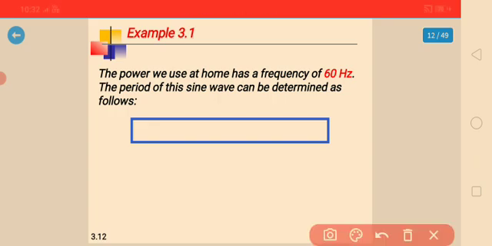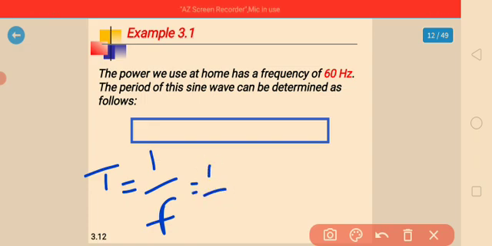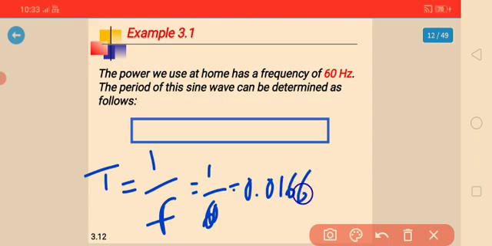T is equal to 1 divided by the frequency f. So that is 1 divided by 60, which is equal to 0.0166 seconds, which times 10 raised to 3 is milliseconds.